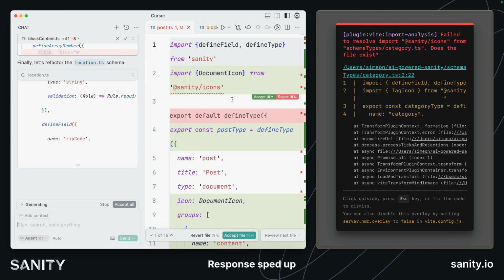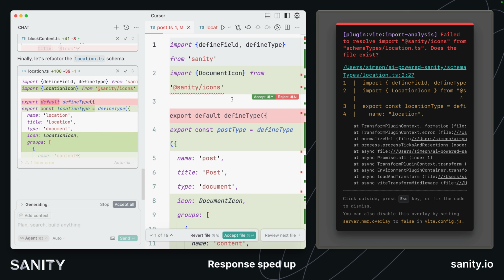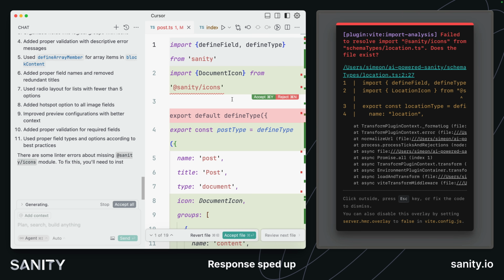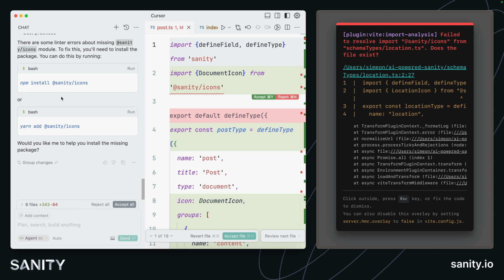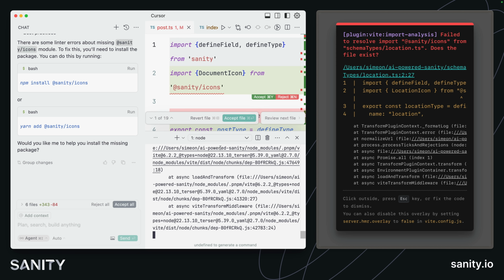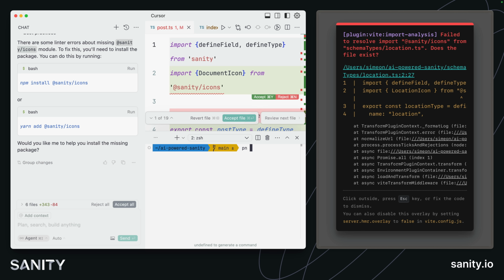We'll see here that the agent will understand that there is an error because the Sanity icons package is not installed, and it should go ahead and install it for us. Unfortunately, it's fallen at the last hurdle because it doesn't understand how to install the icons package. Let's go and open up the terminal here, grab a new terminal window. I'm just going to say pnpm install sanity icons.